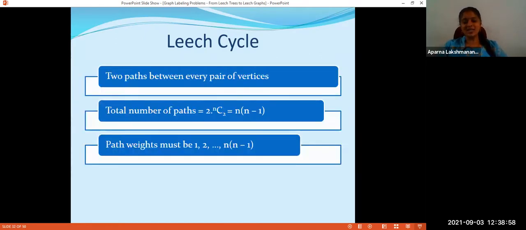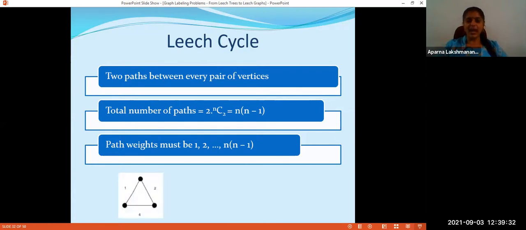So we started with cycles. The first question is, how many paths are there in a cycle? Luckily for cycles, between every pair of vertices there are exactly 2 paths. So the total number of paths will be 2 into NC2, that is n into n minus 1 paths. You give me any cycle, I can find n into n minus 1 paths. So what we require is that these path weights must be precisely 1, 2, etc. up to n into n minus 1.